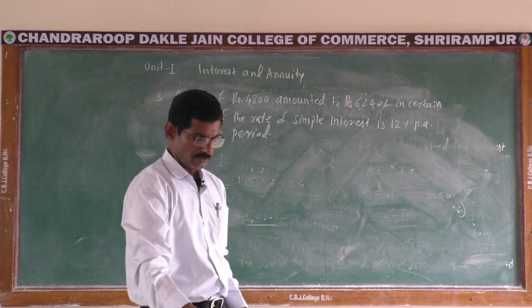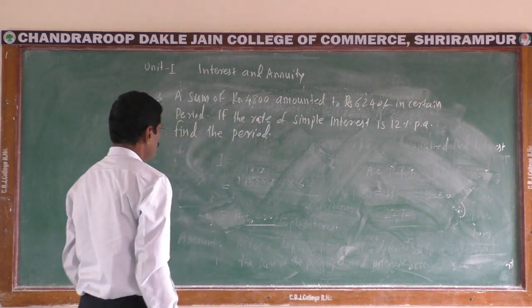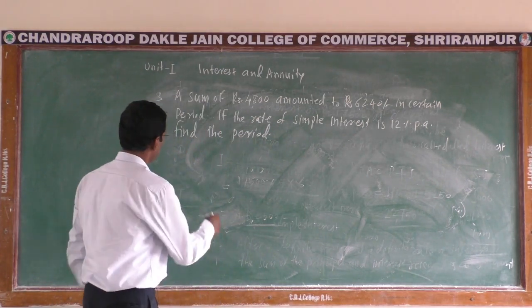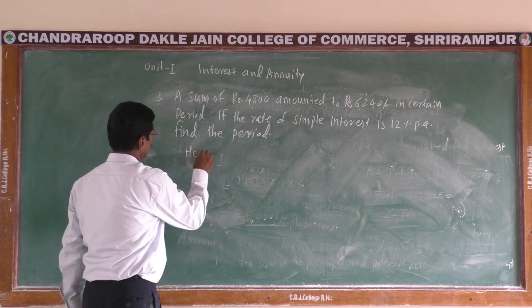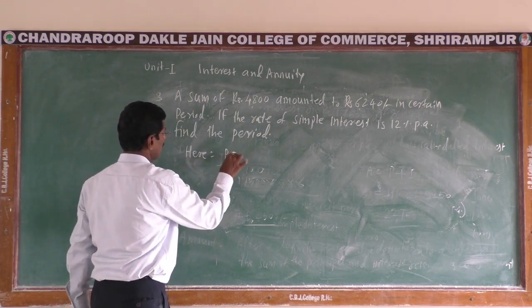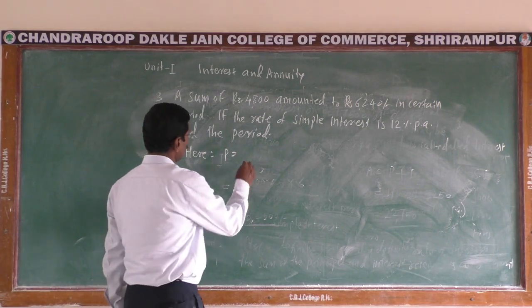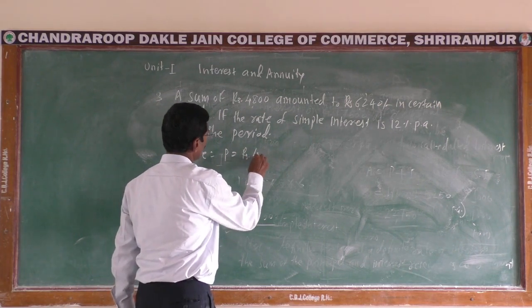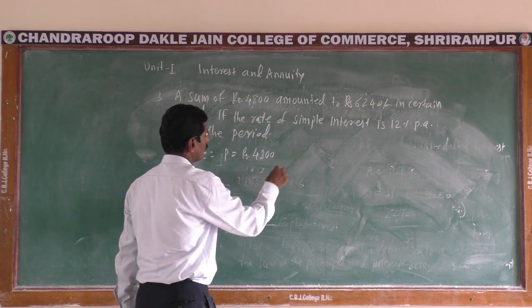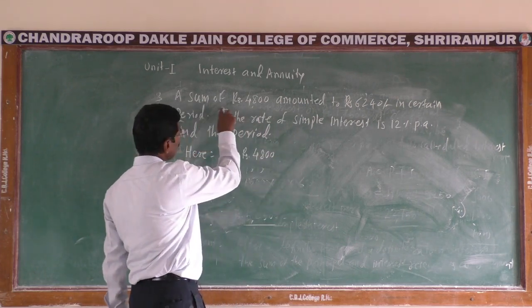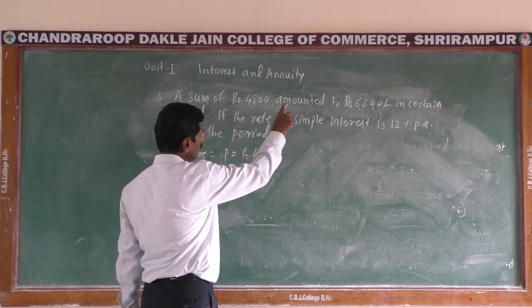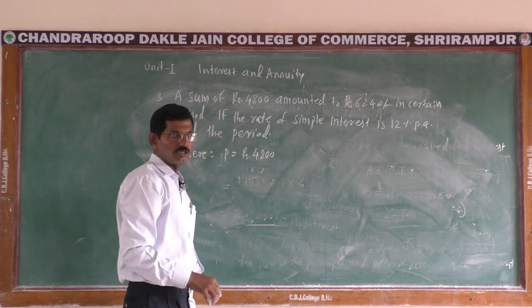In this example, we are given P is equal to rupees 4,800. A sum of rupees 4,800 amounted to rupees 6,240.